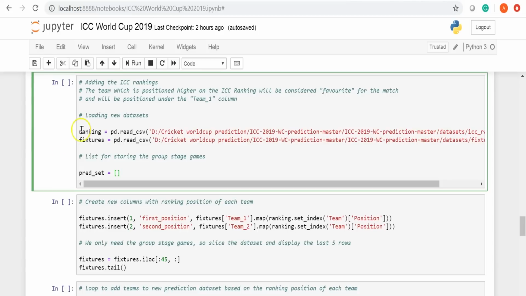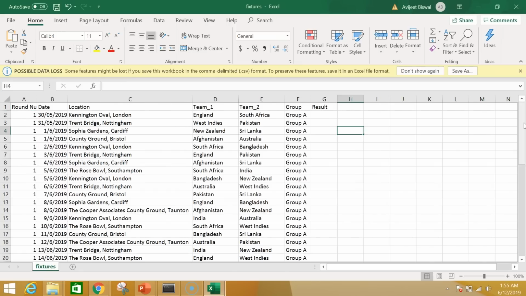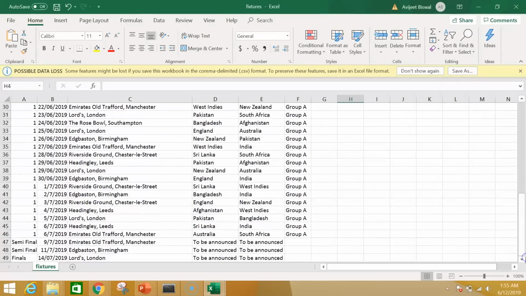Now we'll add the ICC ranking data and the World Cup fixtures data. Let's have a look at the data sets. This is the ICC rankings data. Here we have all the 10 teams and their respective points. Here we have the fixtures data set. Here we have the entire schedule of the World Cup. The tournament started on the 30th of May and it will go on until the 14th of July.